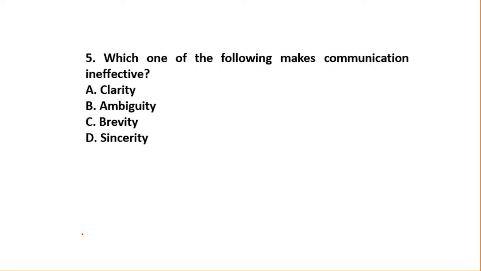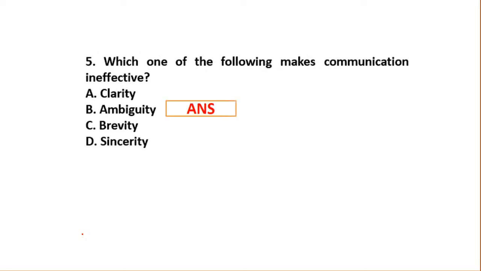Okay, we have started getting answers. Okay, yes, so very good. When we talk about communication not being effective, it is because of ambiguity. If you remember in our theory class, we have done the 7 C's, the principles you can say, and 4S. So these we have done for effective communication. Ambiguity means it does not give a clear meaning, and hence because of it the communication will be ineffective. Clear?